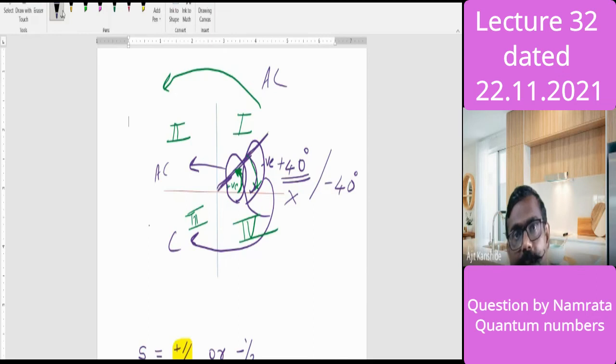Then the question arises: why only half? Why not one? Because we can consider a complete circle, no? But only plus half is considered, or minus half is considered. Because from the mathematics point of view, again I'm bringing in an advanced concept of mathematics. Actually, it is a basic one, but people generally do not discuss that, therefore it becomes advanced.